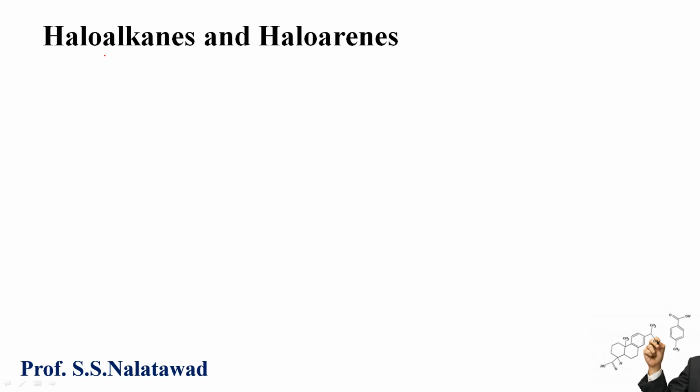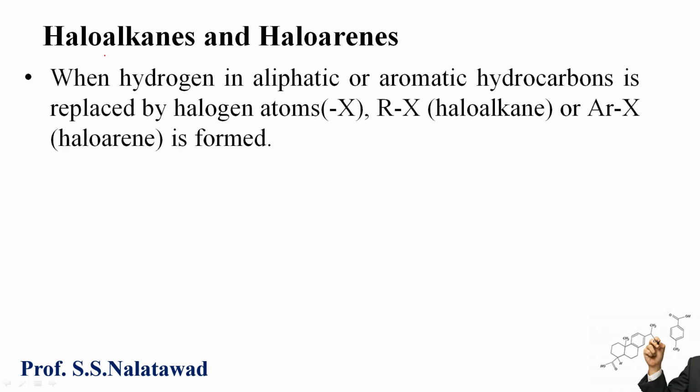Let's see the definition of haloalkanes and haloarenes. When hydrogen in aliphatic or aromatic hydrocarbons is replaced by halogen atoms, indicated by X, then a haloalkane or haloarene is formed correspondingly.